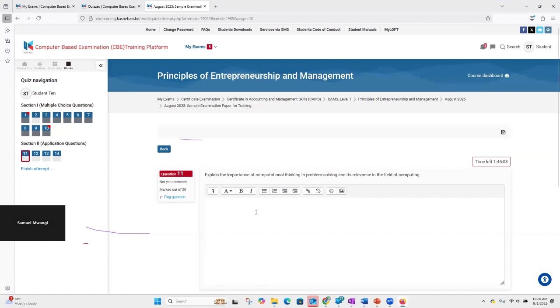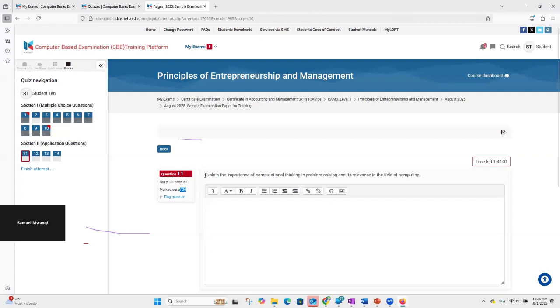And on this section, what you will note is that we are not provided with answers. And these section 2 questions tend to carry more weight, because now we are on question number 11, and clearly you can tell that this question is being marked out of 20 marks. So they tend to carry more weight.